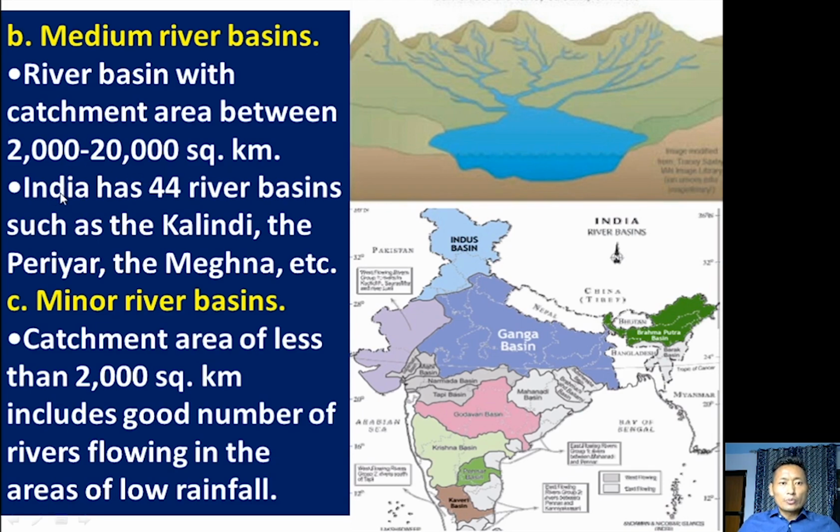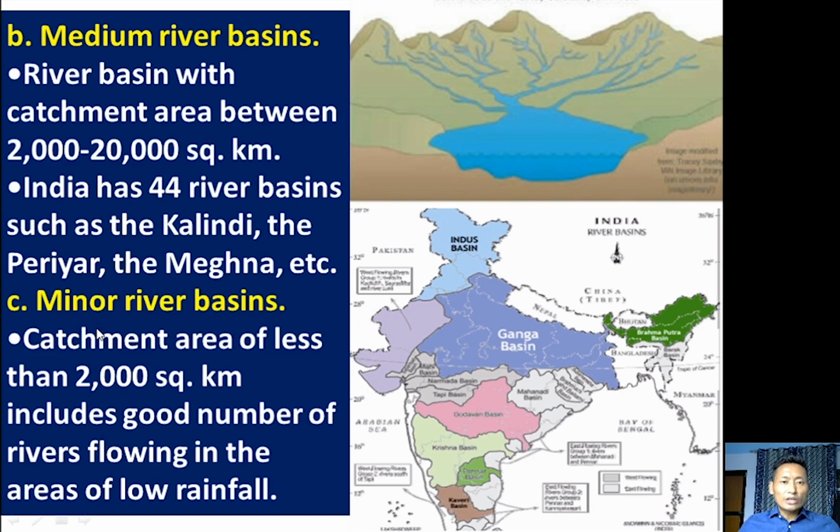In India, we have 44 such river basins, such as River Kalindi, the River Periyar, and River Meghna. All these rivers are categorized as medium river basins, because the catchment area, the total area, is between 2,000 to 20,000 square kilometers.